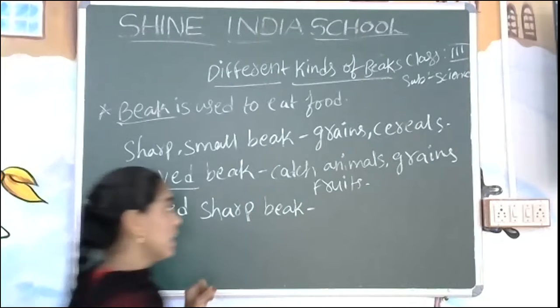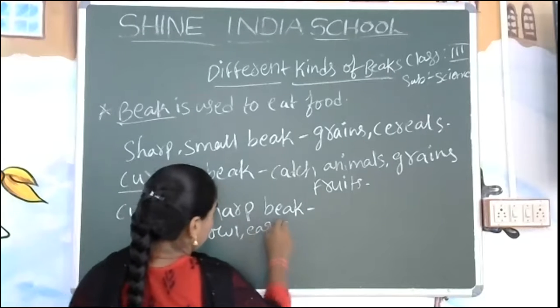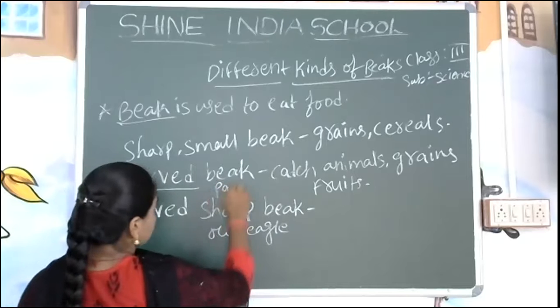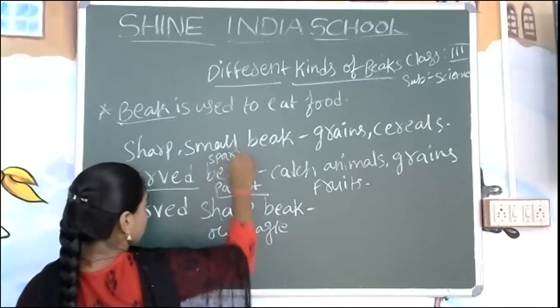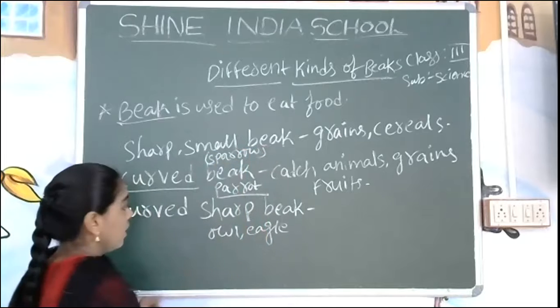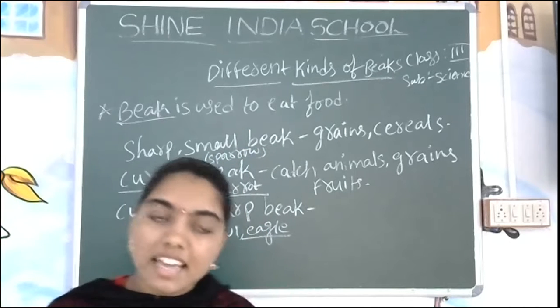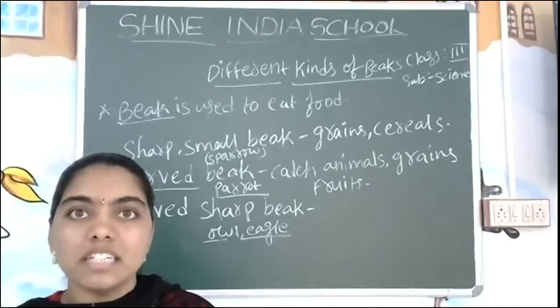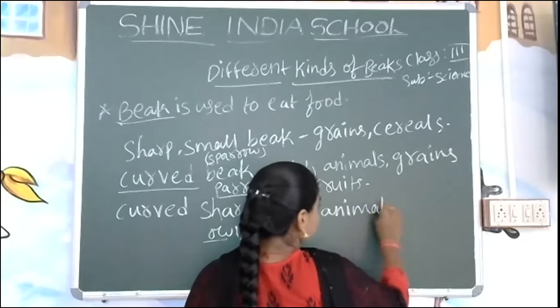Yes, owl, eagle. Here, parrot you can say. Here, sparrow. Yes, here are the owl and eagle. What will owl and eagle eat? Yes, they are going to eat animals. Dead animals. They are going to eat the animals.